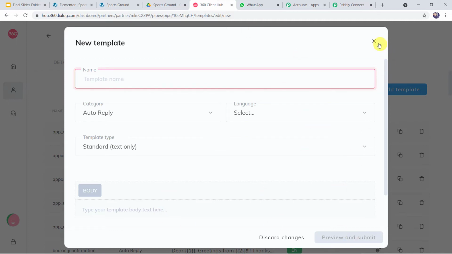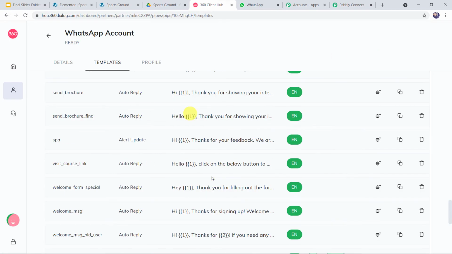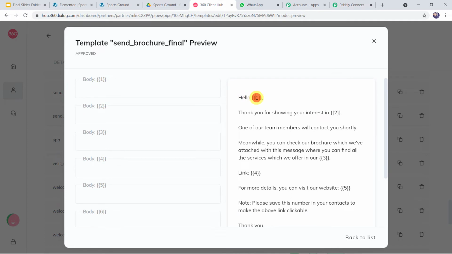So I'll close this template and open the one which I have already created and got approved. That is the send brochure final template. I'll open this one. Hello, {{1}}. Thank you for showing your interest in {{2}}. So here you might be thinking why I have kept these numbers 1, 2, 3, 4, 5, 6 in curly braces. Just because these are the body fields and the values of these body fields are going to change every time, as the name of the customer is going to change.